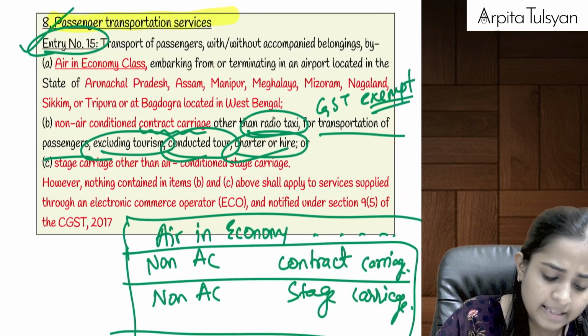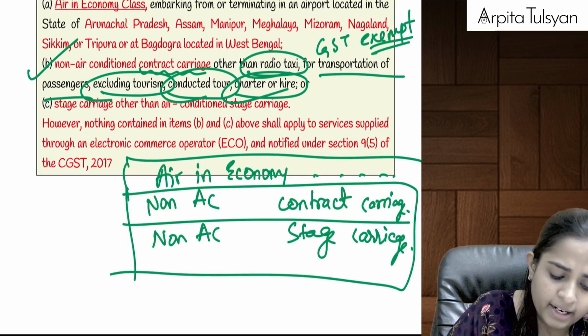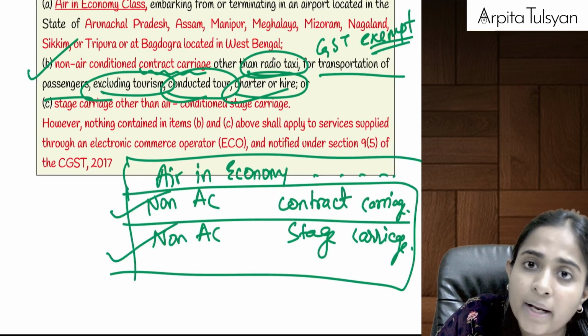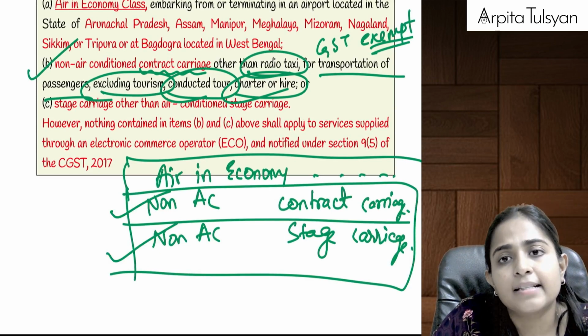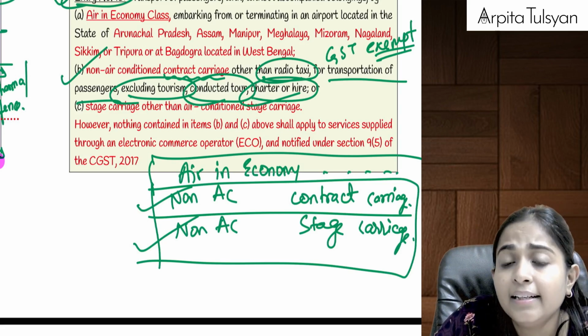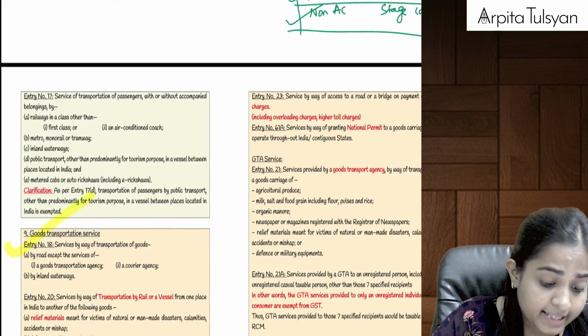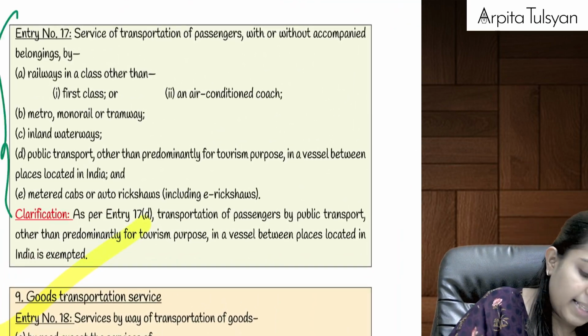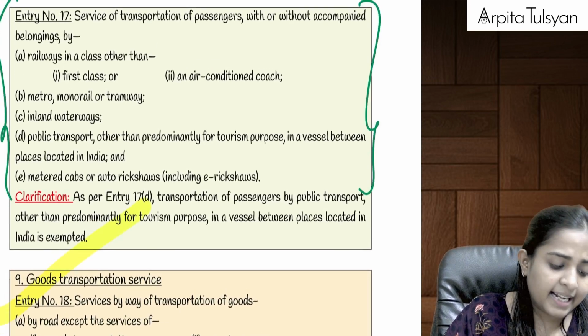But if these services, the non-AC contract carriage or non-AC stage carriage, are provided through an e-commerce operator, then it will be fully taxable under section 9(5), and the ECO will be liable to pay the tax on the same, right? Then similarly, let's go to the next entry, that is entry number 17.